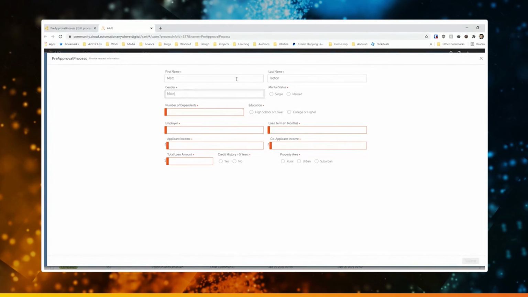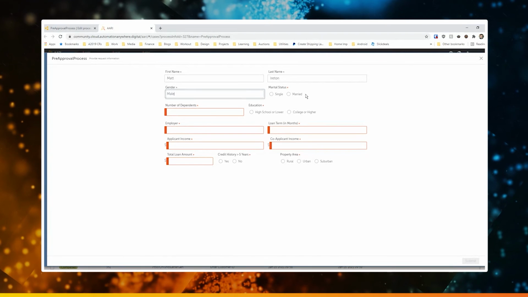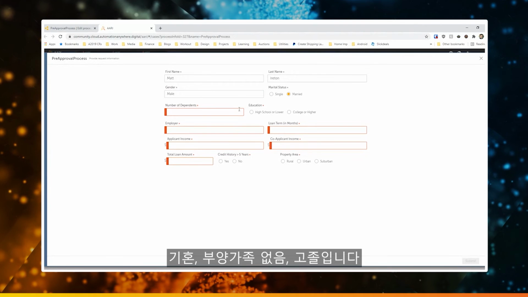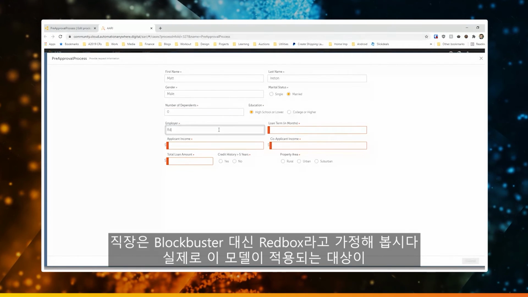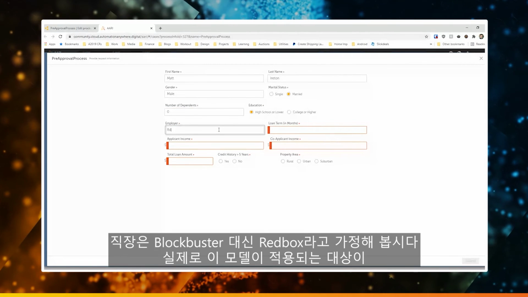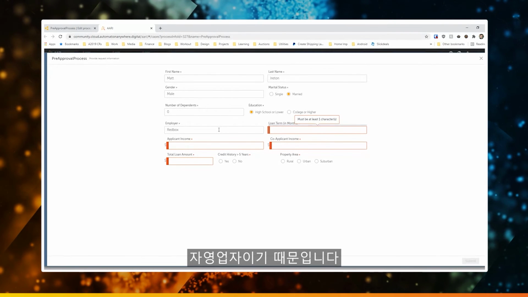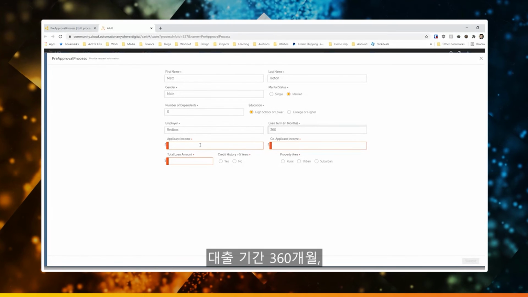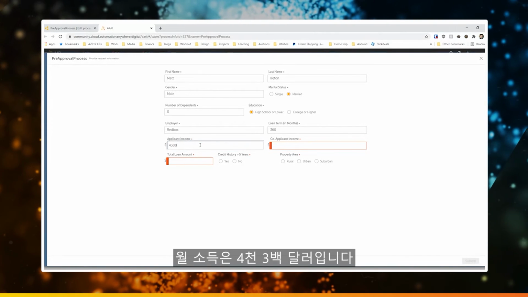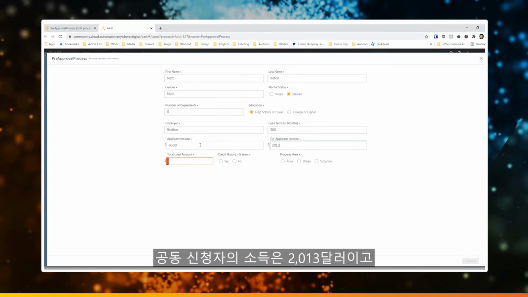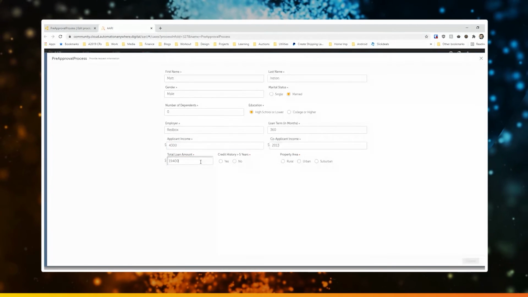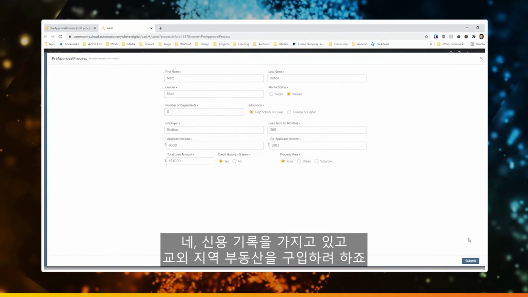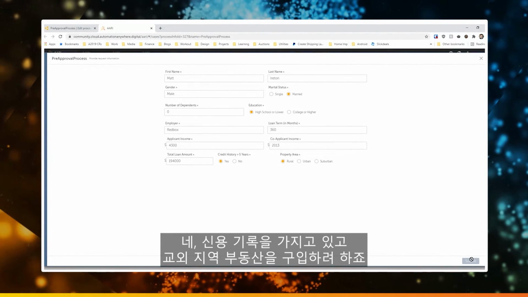Gender is male. Whoops, make sure we spell that right. He is married. Number of dependents is 0. High school education. Before we said Blockbuster, let's say Redbox. Because really the employer only applies to the model if they're self-employed. The loan term, 360 months. Income is $4,300. Co-applicant income is $2,013. $194,000 for our loan amount. Yes, they have a credit history, and they want a rural area property. Let's hit submit.